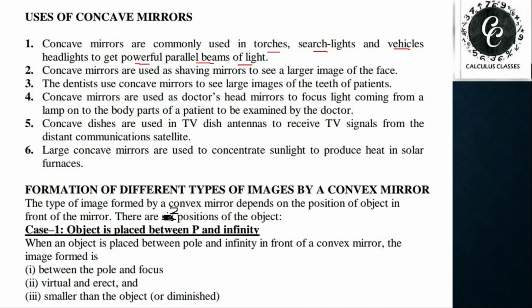Now we learn formation of different types of images by convex mirror. A convex mirror will form the image between focus and pole, always, irrespective of the position of the object. That means if you keep the object anywhere between pole and infinity, the image will form between pole and focus. So we have only two cases in convex mirror. First case, when the object is placed between pole and infinity, the image will form between pole and focus. The image will be virtual and erect and smaller than the object.